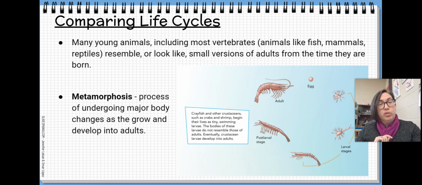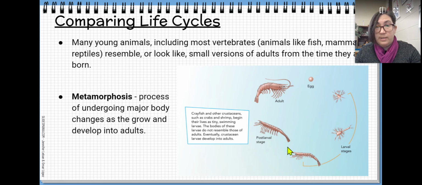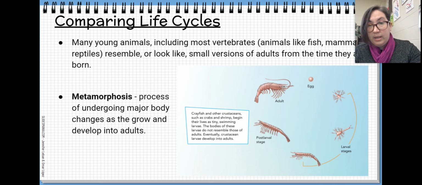Metamorphosis, this is a process I'm sure you've heard of before, is the process of undergoing major body changes as the organism grows and develops into an adult. And here we have a picture of crayfish or other crustaceans, such as crab and shrimp, begin their lives as tiny little larvae.